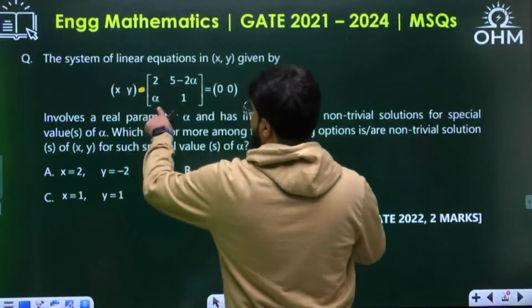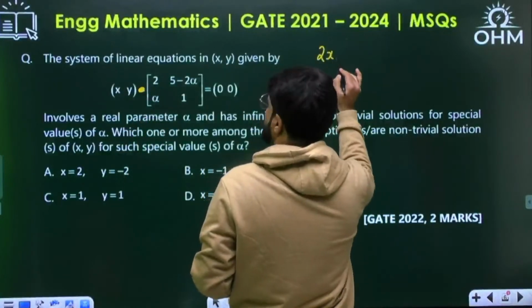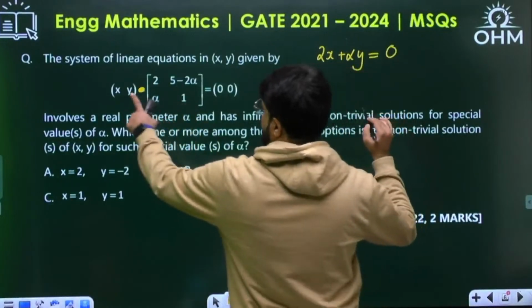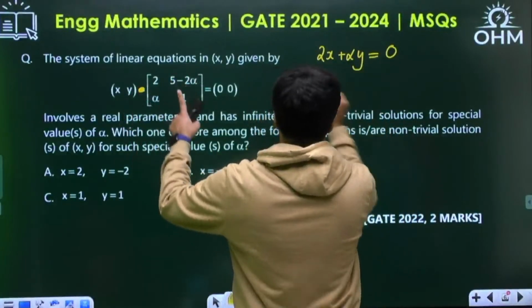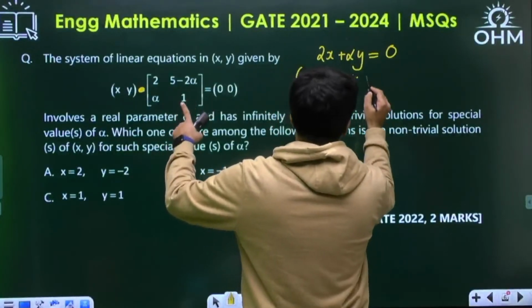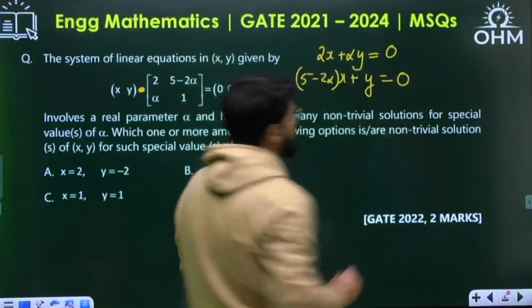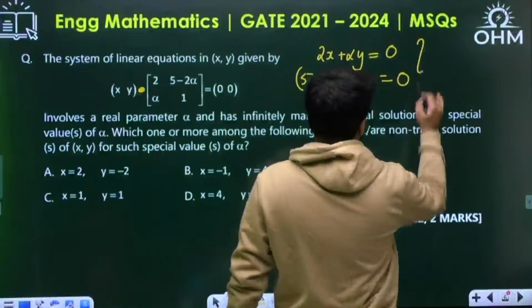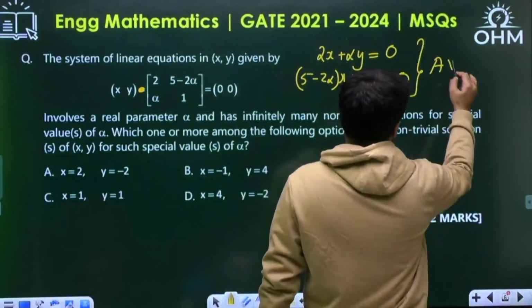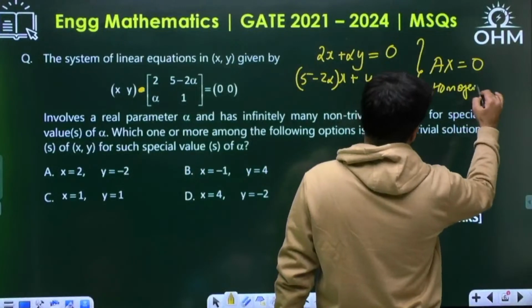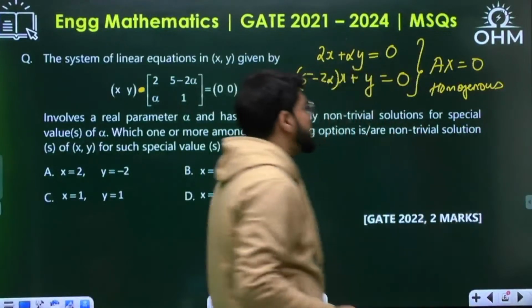See, first row with this column. So what is the first equation? 2x plus alpha y equal to 0. And next, the second row with this column: 5 minus 2 alpha multiplied by x plus 1 into y, that is y, equal to 0. So you have a homogeneous system of equations, something like Ax equal to 0.